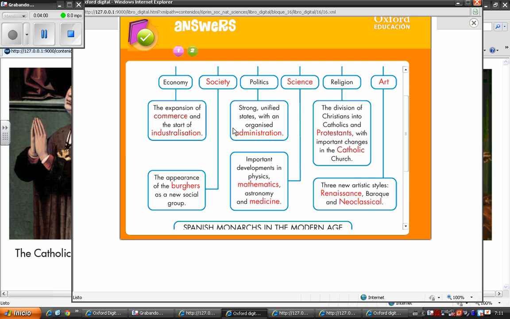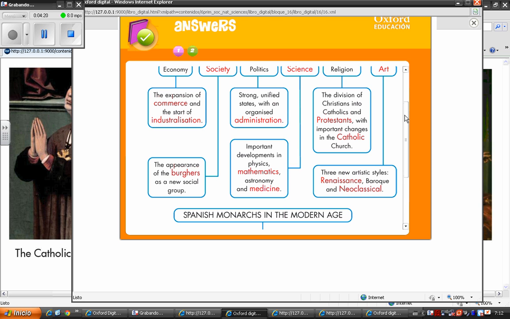Under economy. Economy is the expansion of commerce and the start of industrialization. Some important changes we see in society are the appearance of the burghers as a new social group. In politics, these are some of the important themes. Strong, unified states with an organized administration.